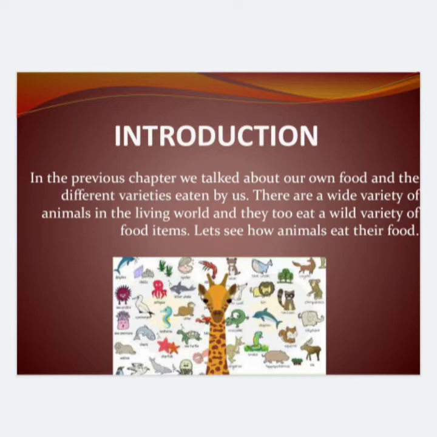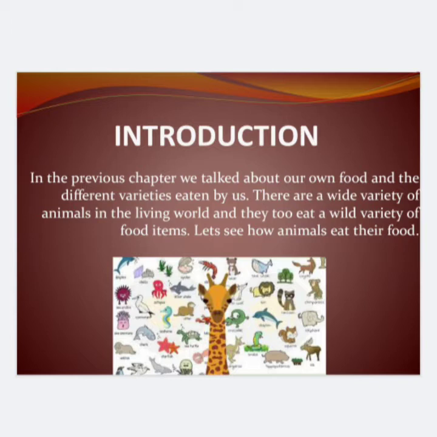In the previous chapters, we have talked about our own food and the different varieties eaten by us. There are a wide variety of animals in the living world and they too eat a wide variety of food items.